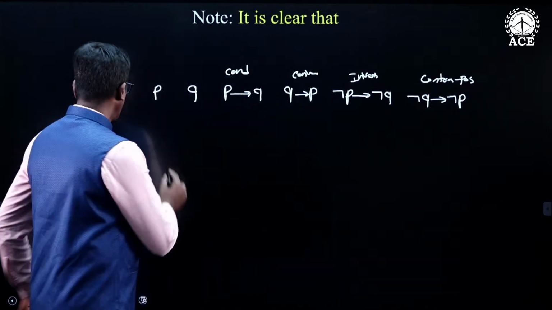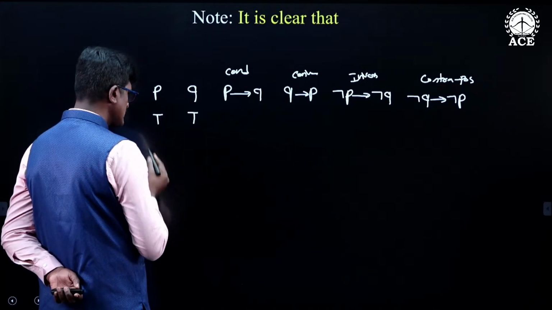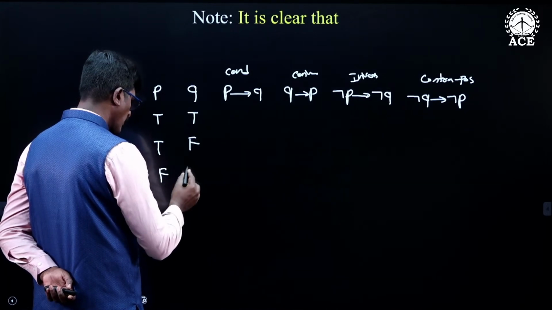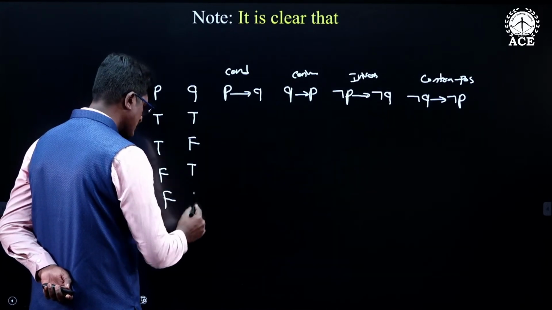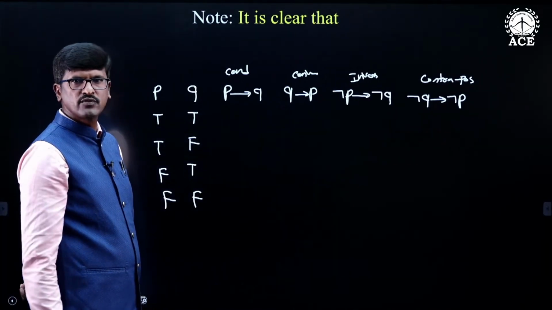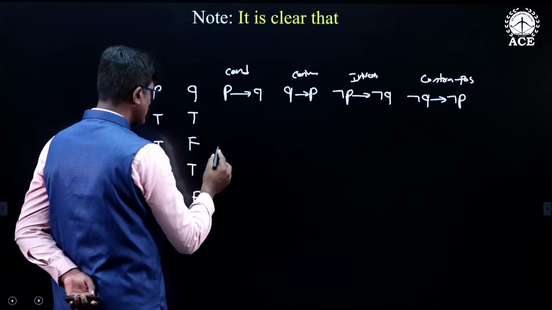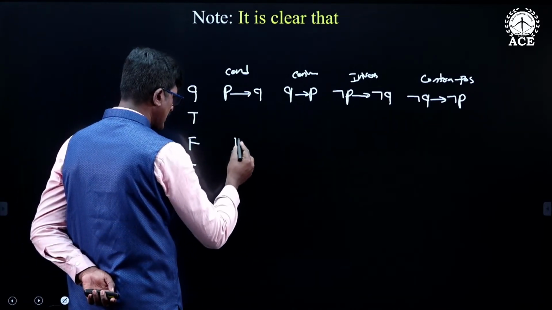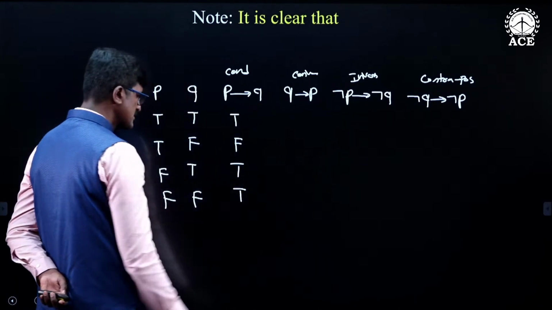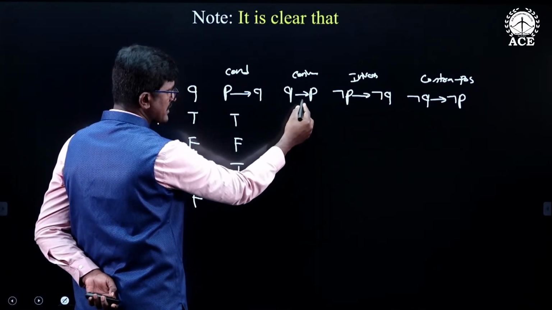There are two simple statements. Therefore there will be 4 possible truth cases: true true, true false, false true, false false. The conditional statement P conditional Q is false when LHS P is true and RHS Q is false. That means in the second case only it is false; in the remaining 3 cases it is true. Now this is the converse. This is also a conditional statement.